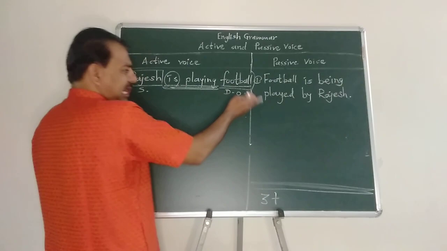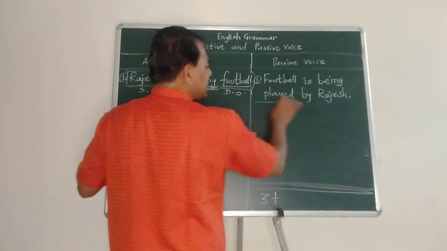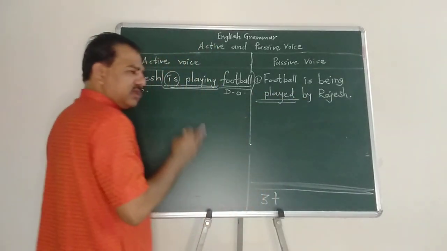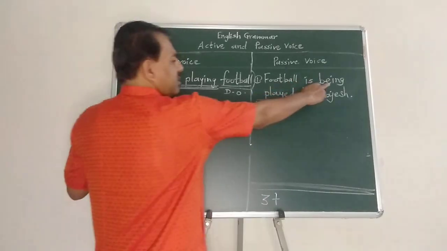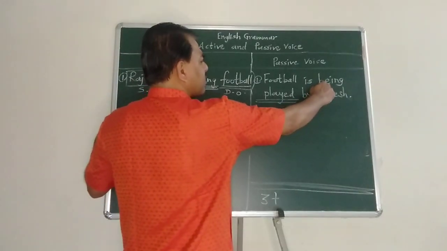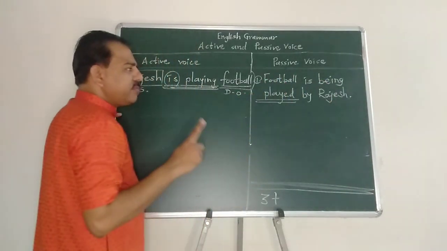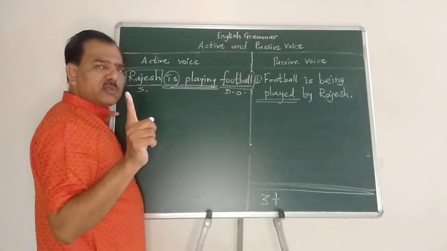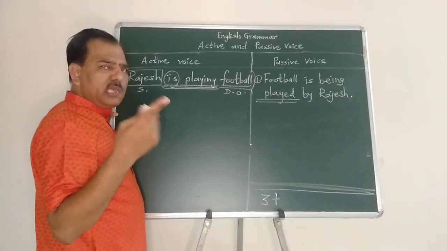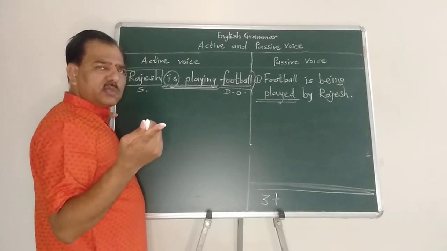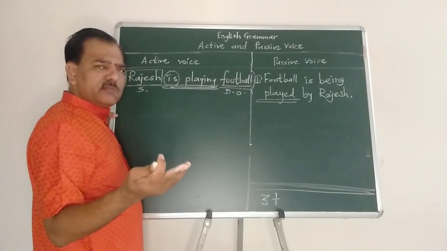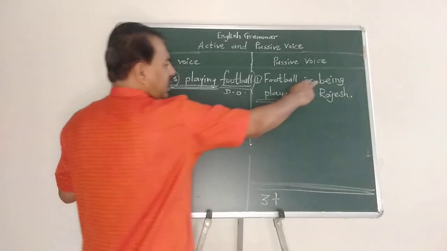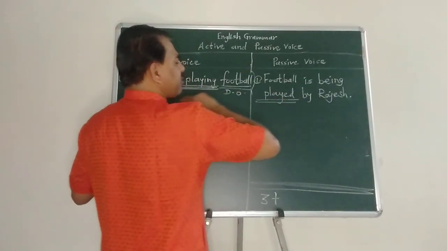We have seen in the last three examples that the past participle is compulsory in all the tenses. But here, being, what is this being? Being is the present participle form of be. Be is a verb. It is a primary auxiliary verb and being is its present participle form.